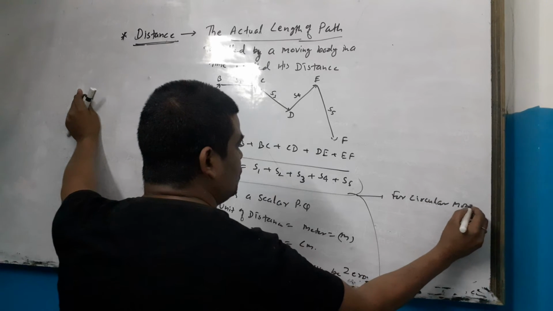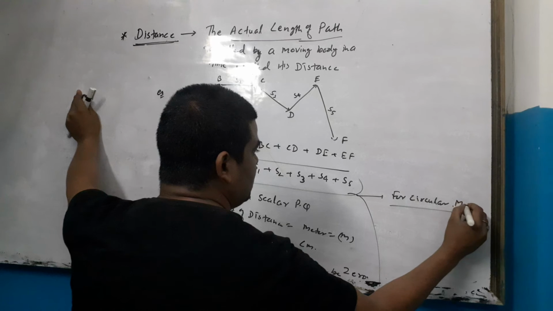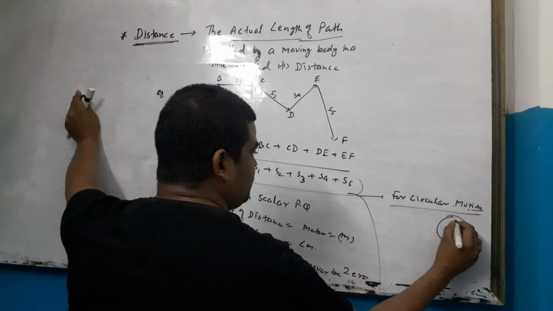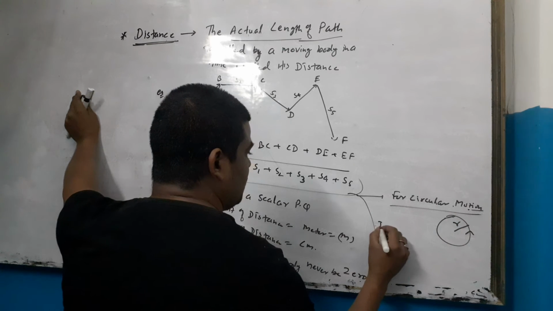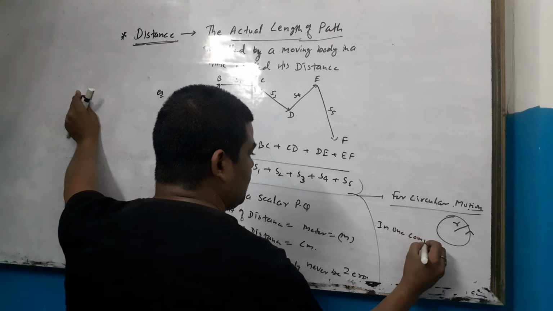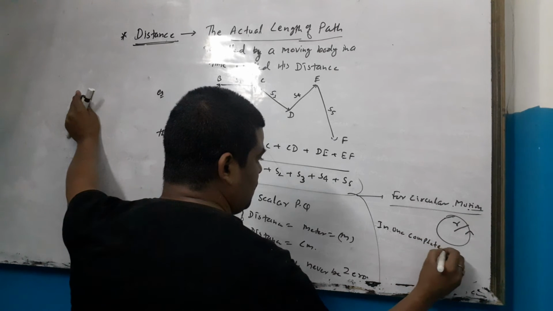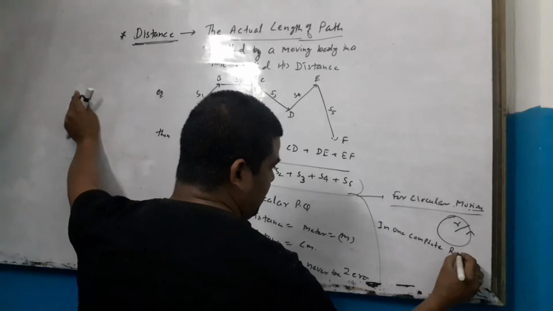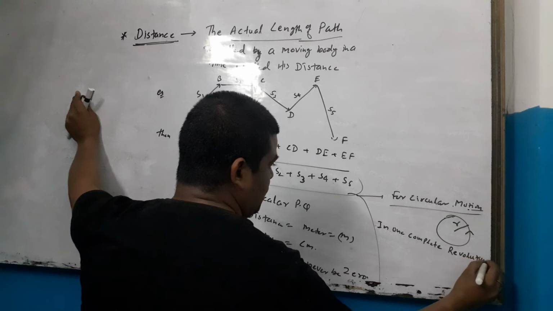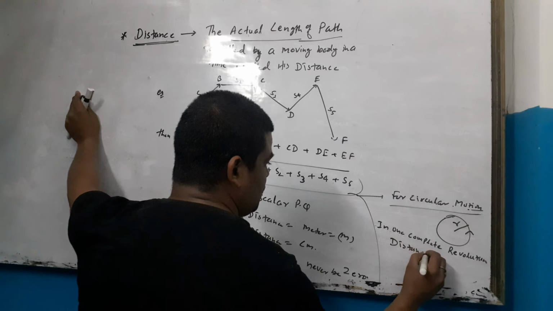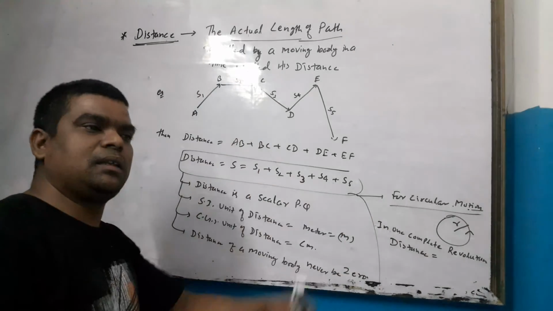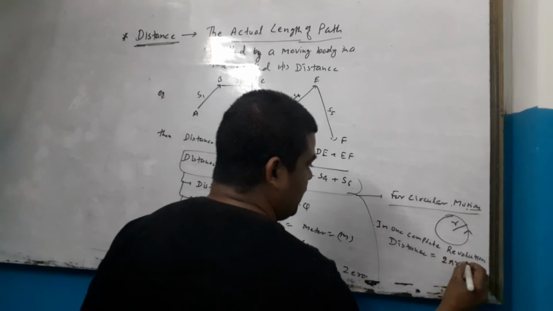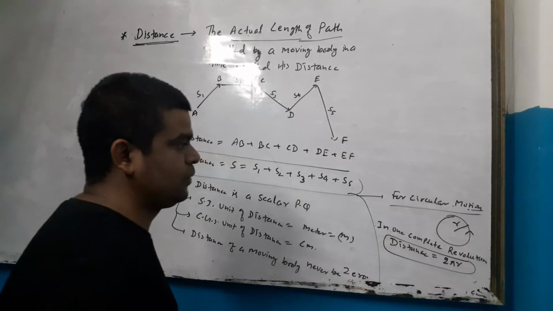For circular motion, when a body moves on a circular path of radius r and completes one revolution, one rotation, how much distance is traveled? That is 2 pi r, in one rotation. Clear?